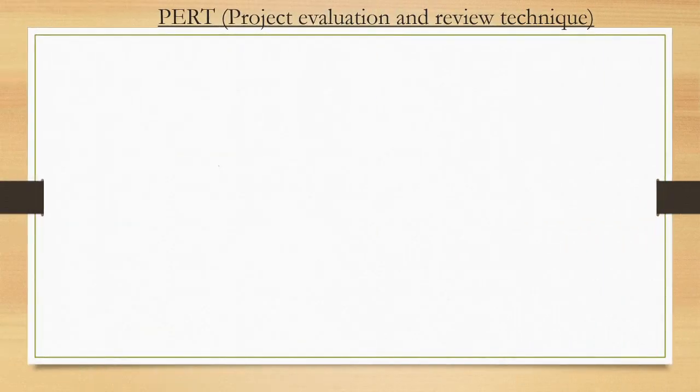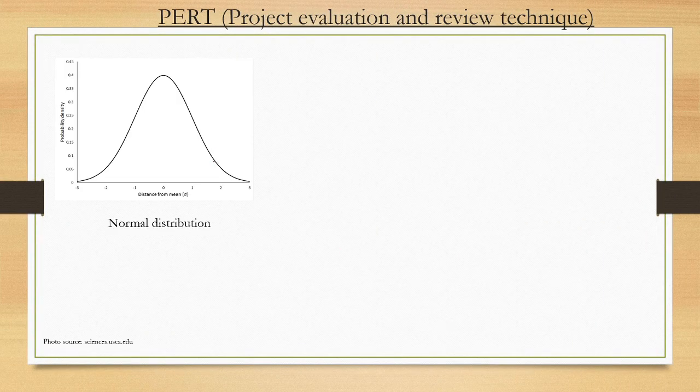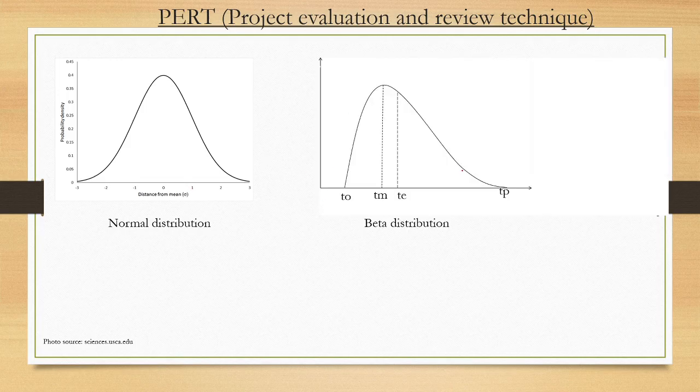You know what a normal distribution is: there is a mean at 0 and there is a standard deviation, negative and positive. The standard deviation is the deviation from the mean, that is the error. This is the normal distribution. Then what is beta distribution? Here it is the beta distribution.